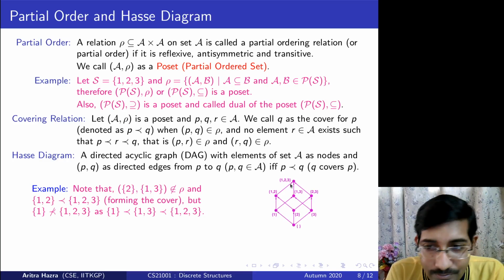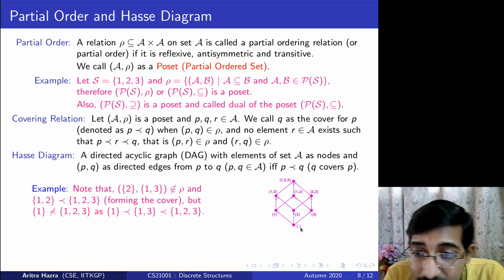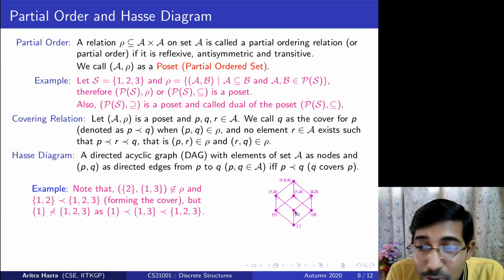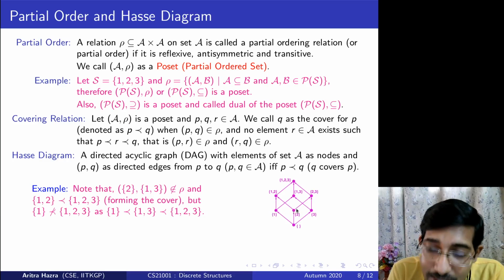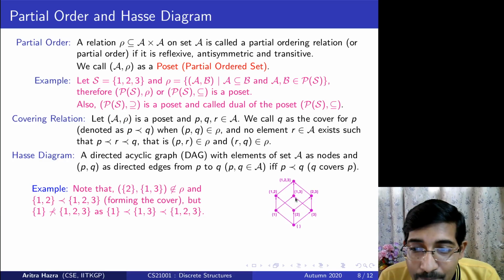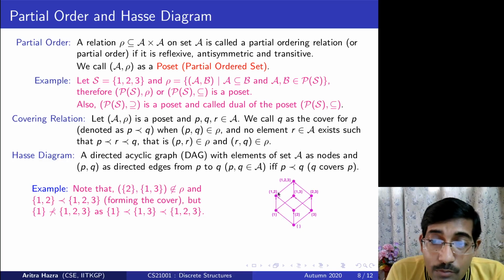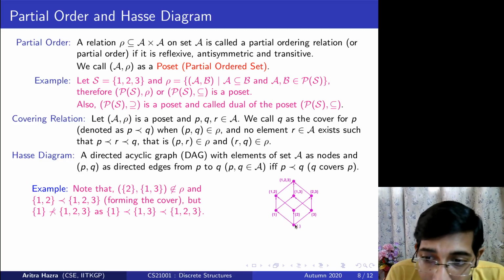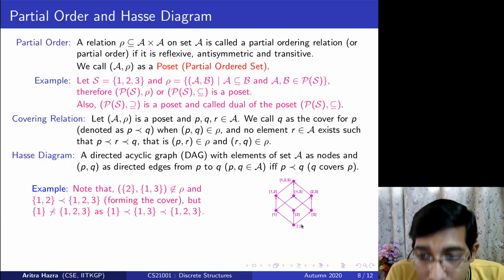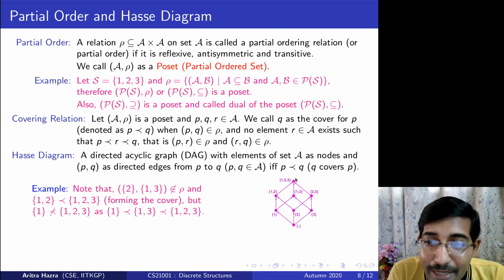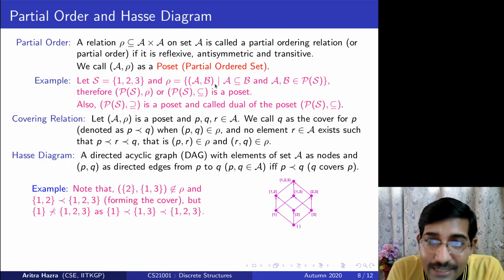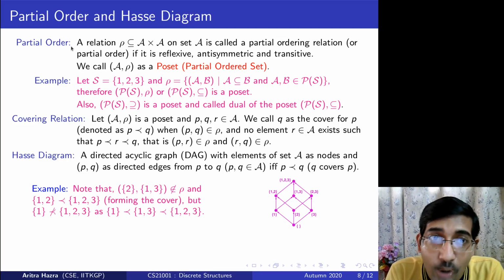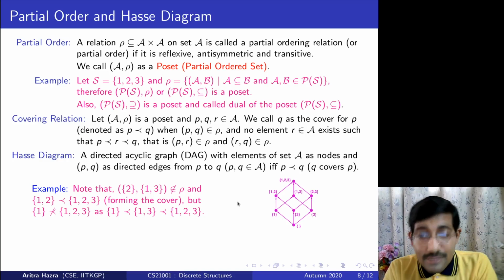But we cannot put everyone in a single chain or a single order because {1} is not related to {2}. So there is no way to go from {1} to {2} or {2} to {1}. Similarly, {2} is not related to {1,3}. Therefore, it gives you partial orders, or paths with a subset of elements in that path, not everything together in a single path. So defining such a relation is defining an order, and we call such relations partial orders.